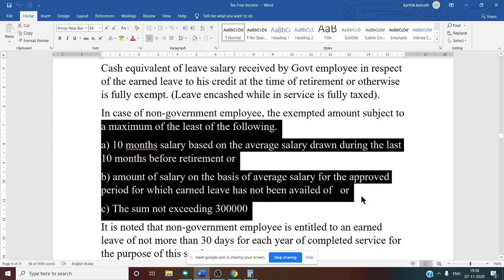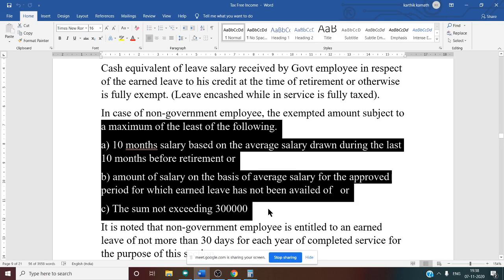Second one is the amount of salary on the basis of average salary for the approved period for which the earned leave has not been availed of. Once you know the average salary, it is very easy, because in the problem they will give some period for which he has not taken leave. It may be 5 months, 7 months, or 1 year. So you calculate average salary into that number of months. Suppose the average salary is 9,000 and for 11 months he has not taken leave in his entire career. In that case, 9,000 into 11 gives you the answer for condition B.